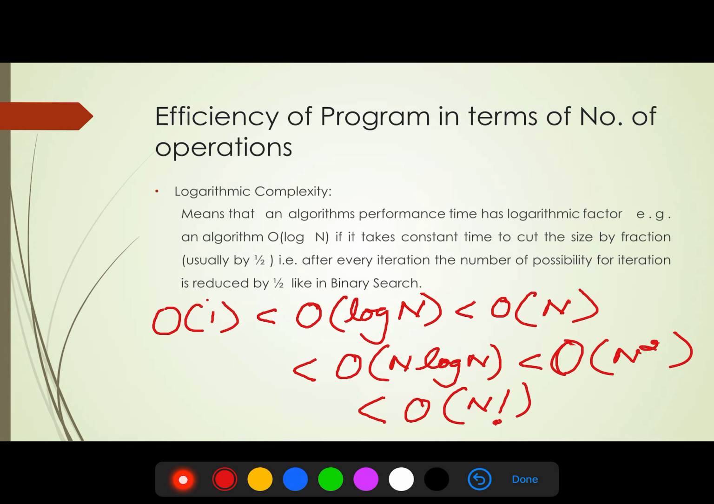How can we say? It will take constant time, 1 unit, one statement, and if the input is n, log of n will be approximately half of the n, so definitely it will be less than n, and when n is multiplied by its half, definitely it will be greater than this n, and n square will definitely be greater than n log n, and the factorial n has the maximum number of steps for input size n.